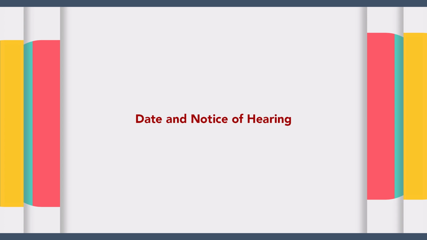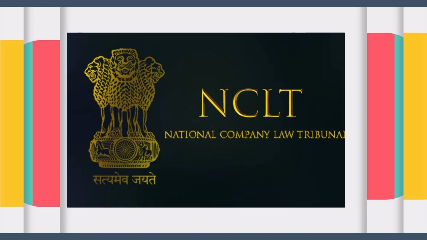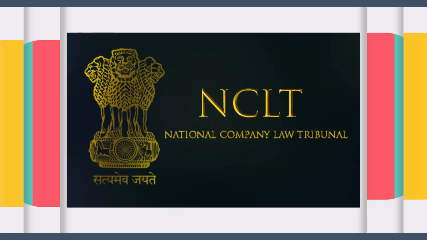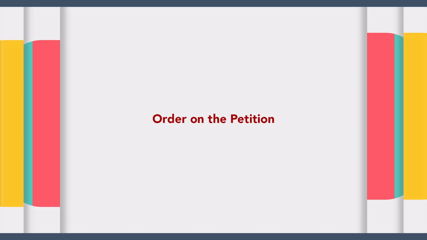Date and notice of hearing. The NCLT shall fix a date for the hearing of the petition, and a notice of the hearing shall be advertised in the same newspaper in which the notice of the meeting was advertised, or in such other newspaper as the NCLT may direct, not less than 10 days before the date fixed for the hearing. The notice of the hearing of the petition shall also be served by the tribunal to the objectors or to their representatives, and to the central government and other authorities who have made representation and have desired to be heard in their representation.